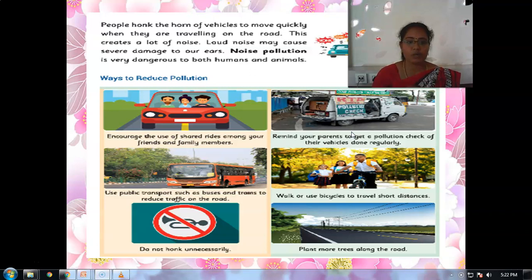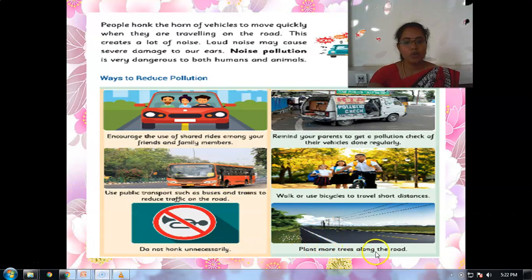Use public transport such as buses and trains to reduce traffic on the road. Okay, my dear children, walk or use a bicycle to travel short distances. If you want to go to a nearby shop or to your school, at that time we can use a bicycle to travel. If you are crossing any hospitals or schools like that, we should not blow the horn. Okay, my dear children.